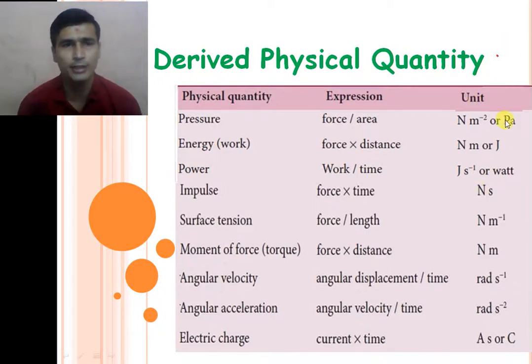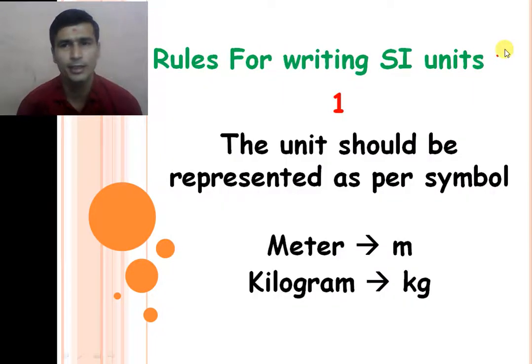Now we are going towards some rules for assigning units to a physical quantity. There are some rules for writing the SI unit of a physical quantity.